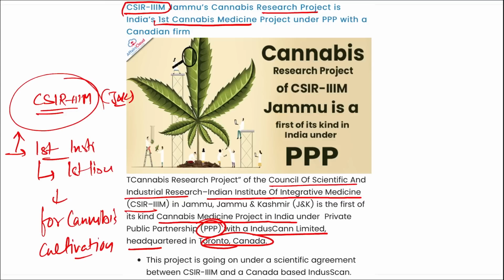Other states such as Uttarakhand, UP, Manipur, Madhya Pradesh, and Himachal Pradesh have started making policy and rules for the use of cannabis for scientific purposes. So coming back, it is your CSIR IIIM, which is based out of Jammu and Kashmir.